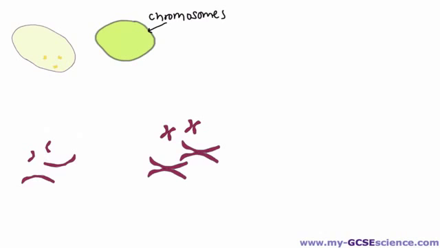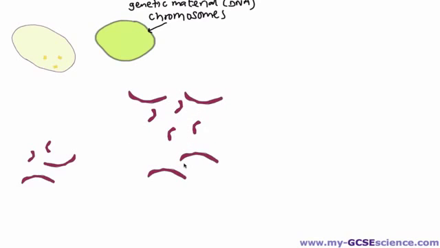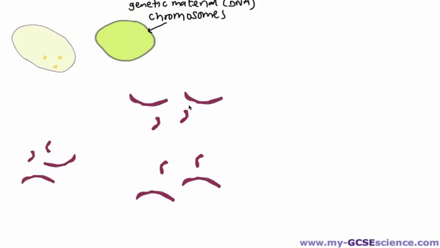The chromosome we also refer to as genetic material or DNA. So first stage is we've got the genetic material or the chromosomes. They've reproduced themselves, or they've made a copy of themselves, and that means each new cell can have a set of those chromosomes. Okay, so here we go.